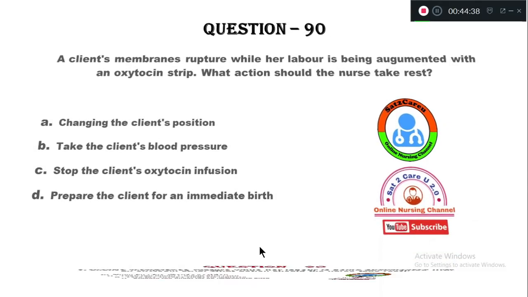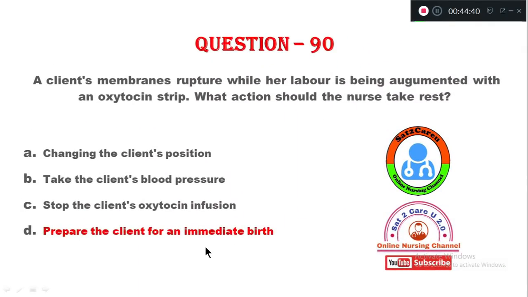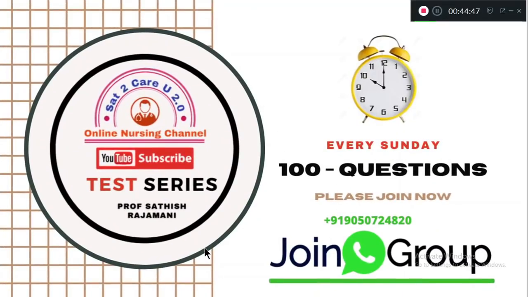The right answer is we need to prepare the client for immediate birth. So these are the important questions which we have discussed in mock test 3. The next test we will be having on Tuesday.